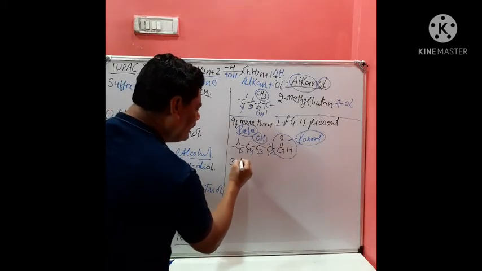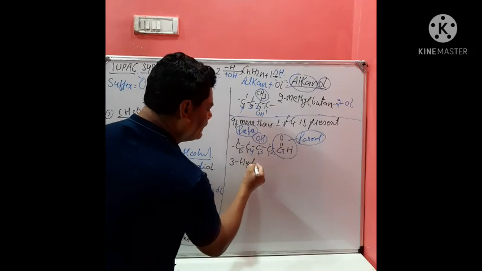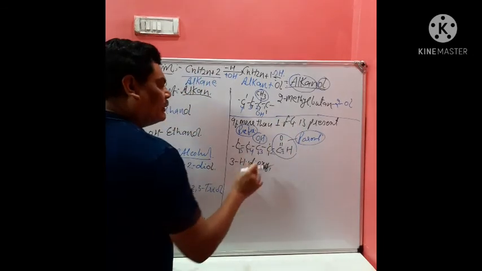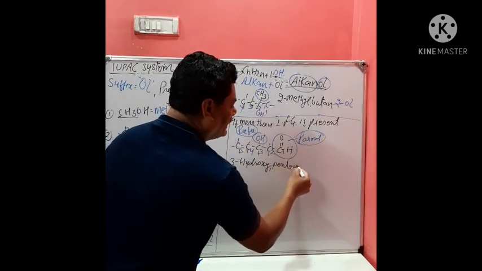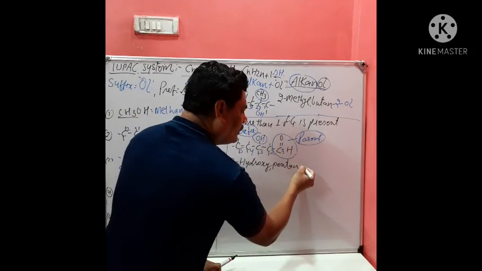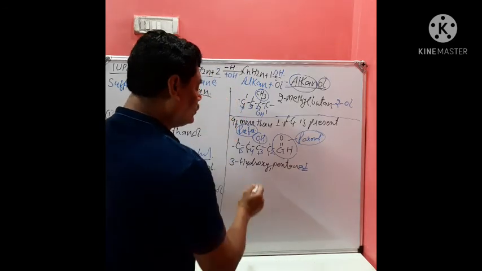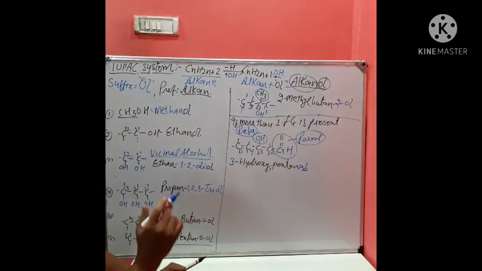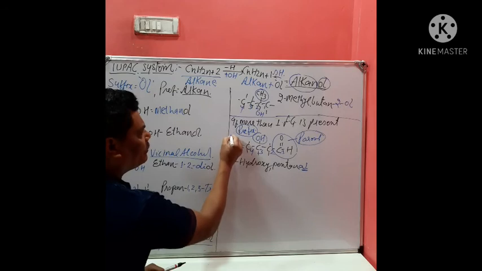That will become 3, and instead of writing alcohol, it is written as hydroxy, 3-hydroxy, and then 5 carbon atoms, therefore pentane, and now the functional group belongs to aldehyde and its suffix is written as al. So this is 3-hydroxy pentanal, or simply you can write pentanal. Okay, so this is one of the compounds.